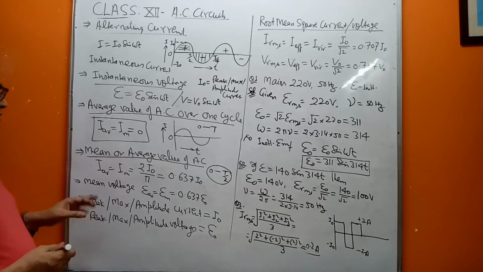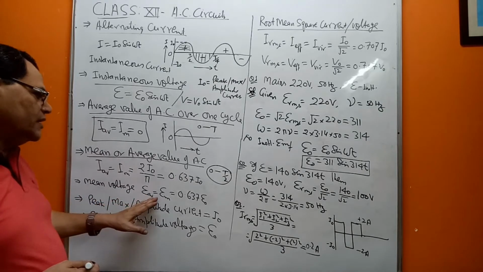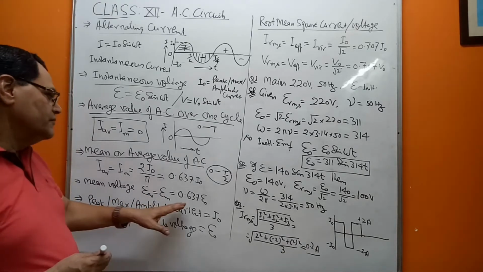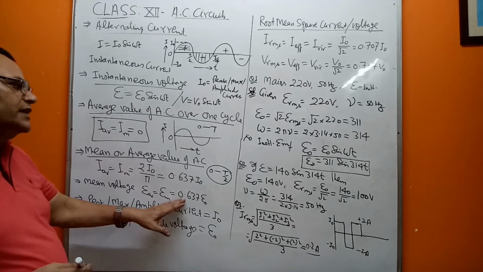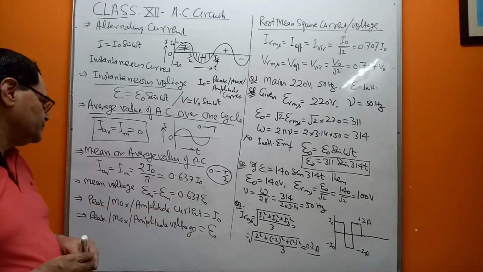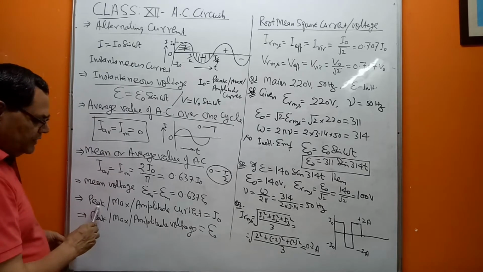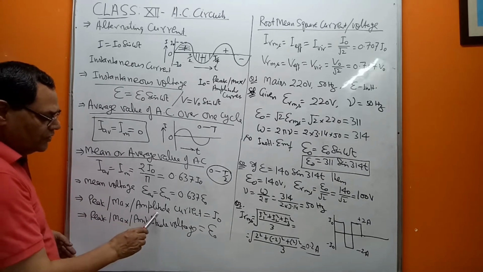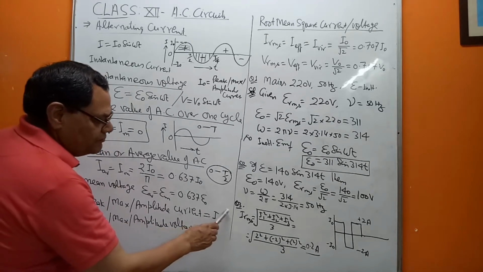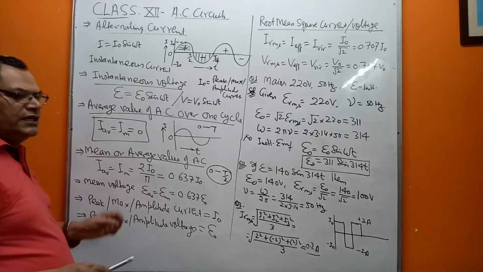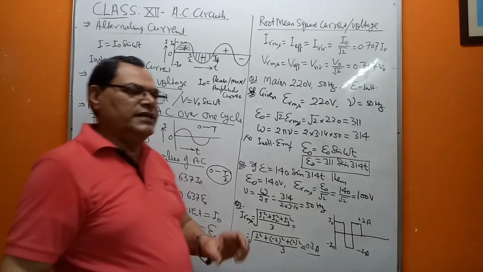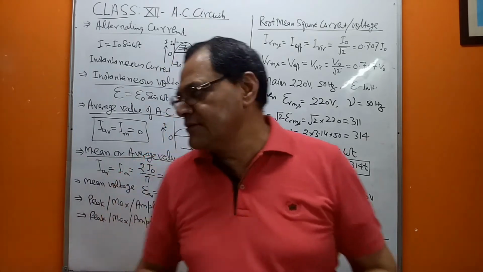And similarly, the mean voltage or the average voltage will also be the same, as per AC. And as I used the term here, the peak or maximum or amplitude current is symbolized by I naught. It is the maximum value, hence it will be constant.